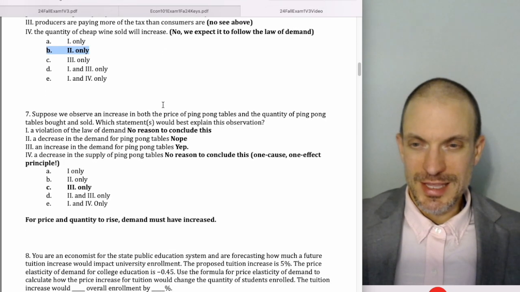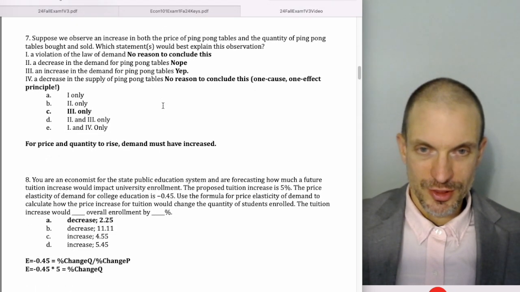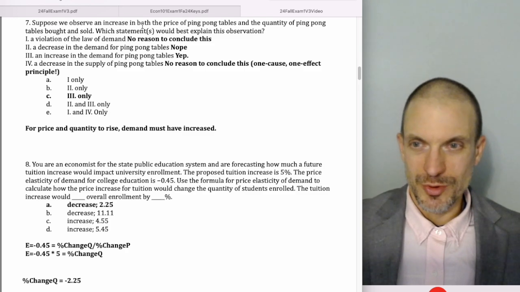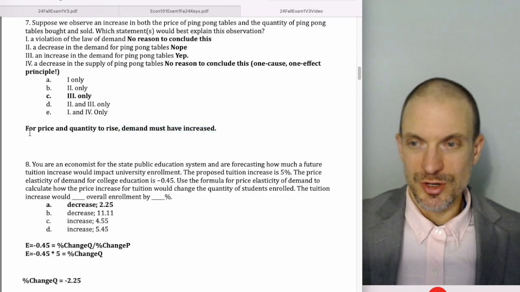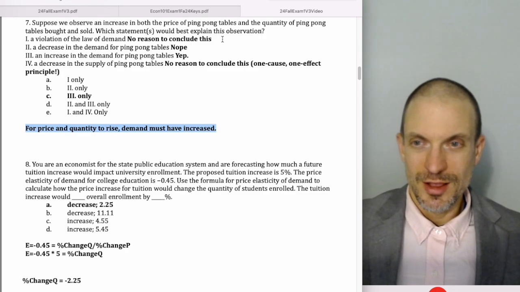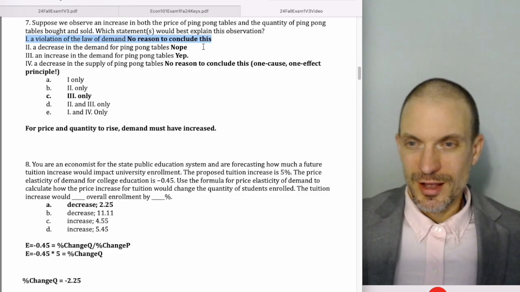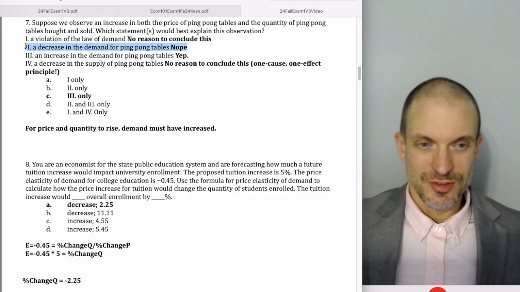Suppose we observe an increase in the price of ping pong tables and the quantity of ping pong tables bought and sold. Okay, so we have an increase in price and quantity. That's a rightward shift of demand. So we need demand to increase. We're looking for something that will increase demand. It says a violation of law, demand. I mean, there's no reason to think that could happen. We'd need kind of something else going on.